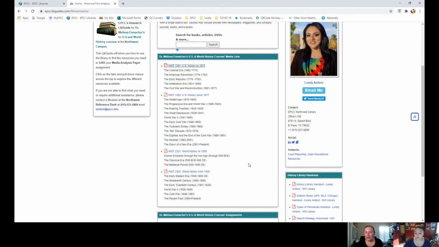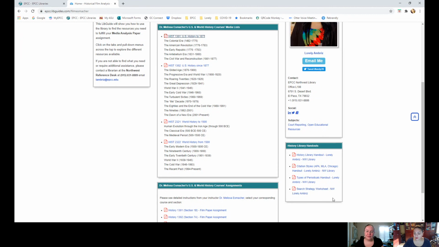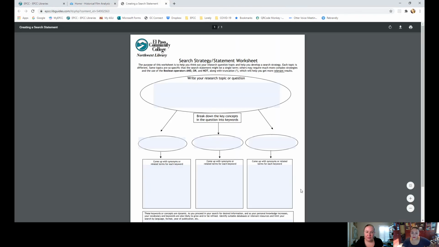And if you're looking at the list that doesn't match your class, you're gonna have a real hard time matching that. Okay. And then once you select your film, I have another handout that it's called here, the search strategy worksheet. That will be really helpful. Before you start searching for any information about your film, make sure that you have seen the film. That would be very helpful, because that way you can find information that is relevant to your film or the topic that you're going to be analyzing.